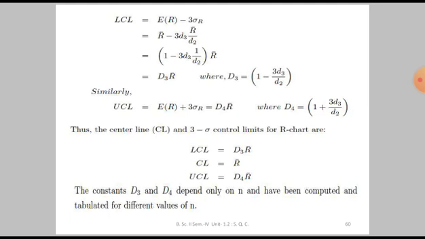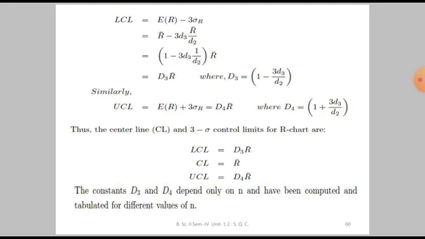So when we don't know the value of sigma, it can be estimated from the preliminary samples, as we have just seen.